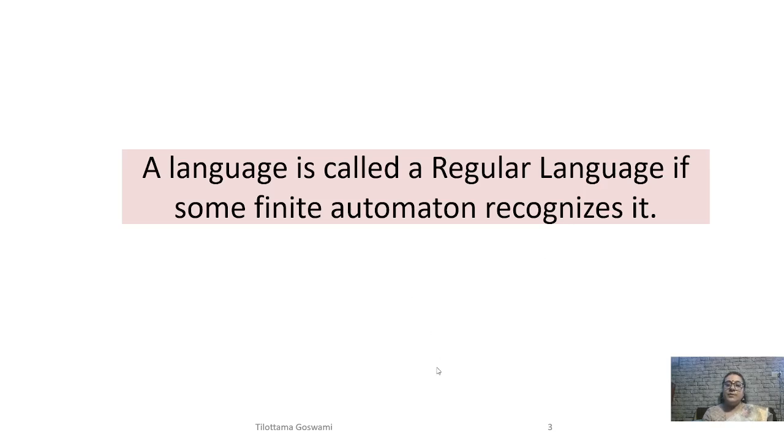If no finite automaton can recognize it, then it is not regular. So here, if you write L with an arrow to M, that means if we can construct M for this language, then L is regular. But how do we actually design such an automaton?